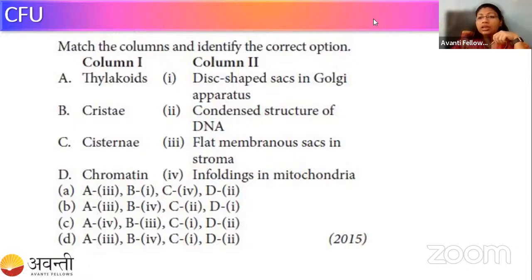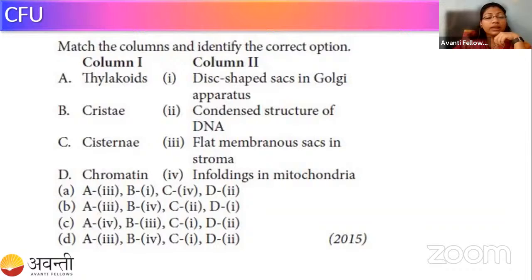You have 35 seconds to match it and give your answer inside this MCQ poll. So here I'm sharing the MCQ poll. Now you have 30 seconds, because we have already talked about 30 seconds to read the question properly. Along with that, I am reading the questions for you.